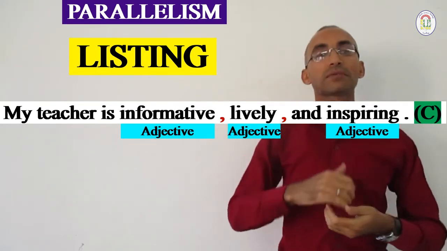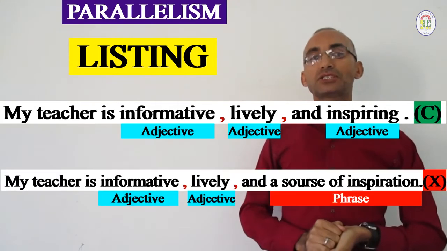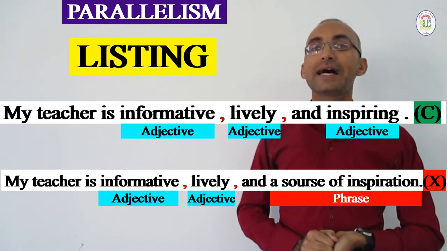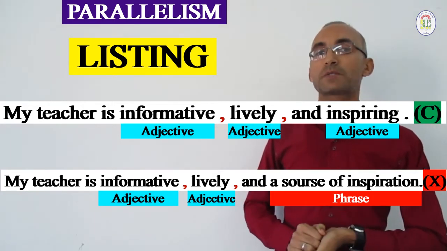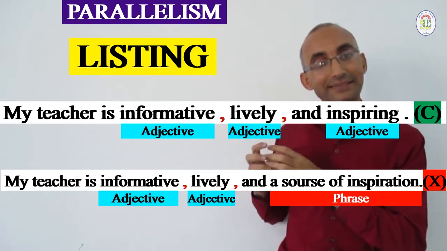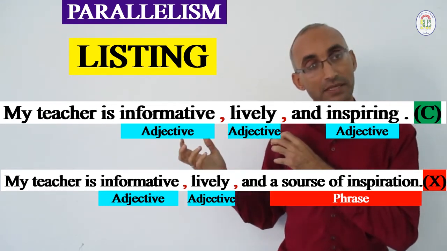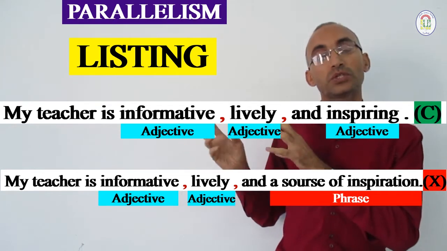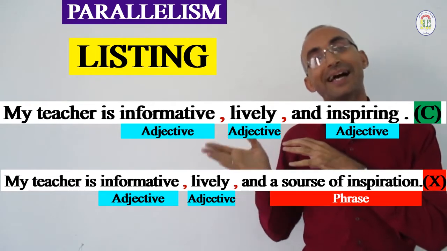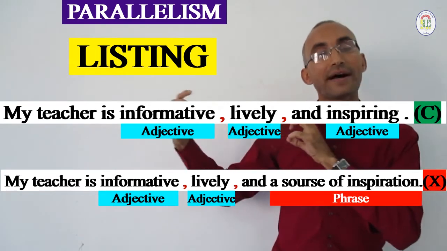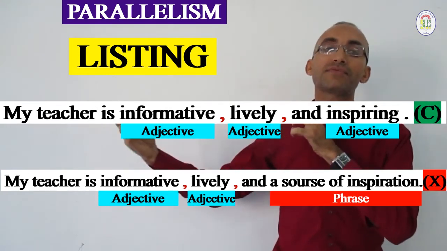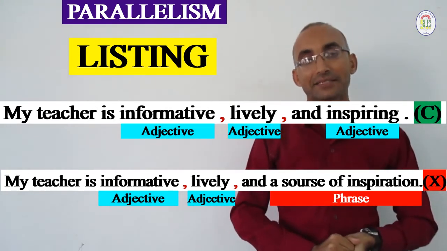But suppose someone writes, my teacher is informative, lively, and a source of inspiration. So here, source of inspiration is a noun phrase which is put in the list with the other adjectives. So we must turn it into an adjective like the other elements to have that similar and parallel structure at the level of the three listed items.